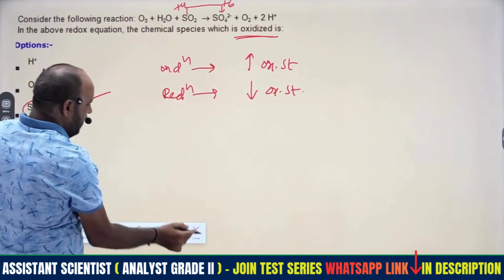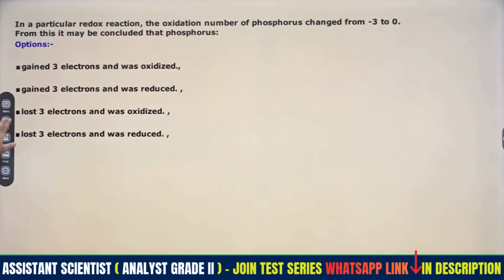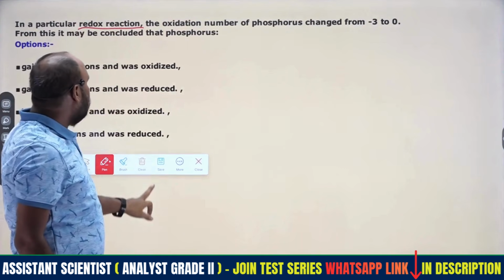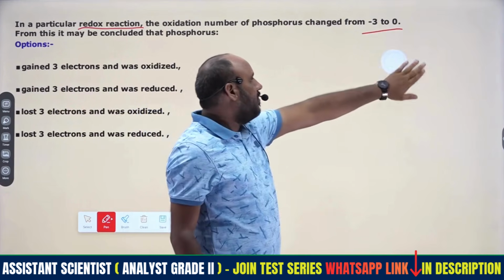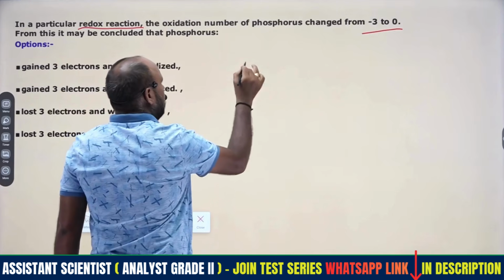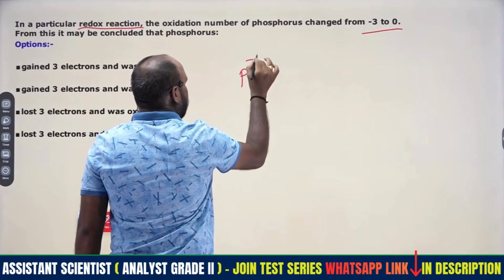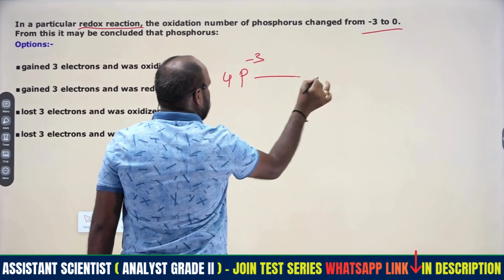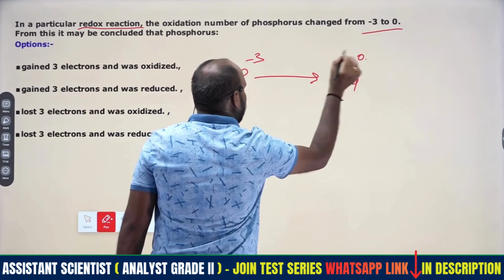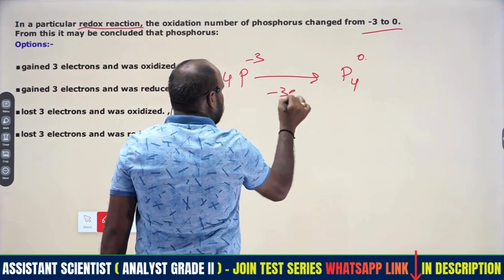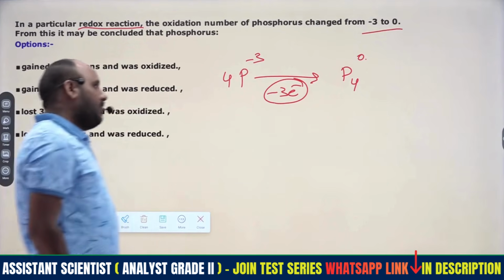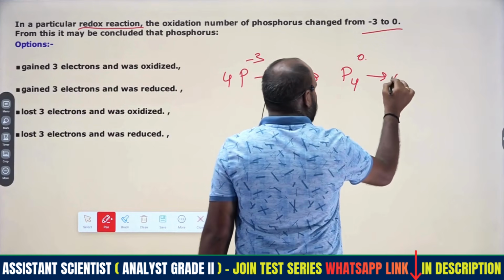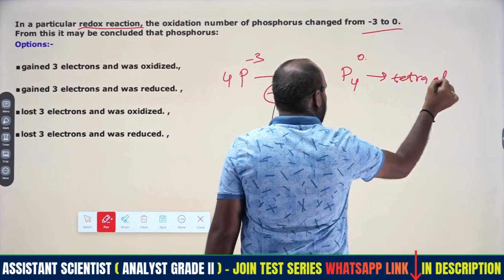Then coming to the next reaction, a very easy one. In a particular redox reaction, the oxidation number of phosphorus changes from -3 to 0. Phosphorus -3 is converted to P4, which is 0. That means 3 electrons are lost, because phosphorus is available in tetraatomic form.